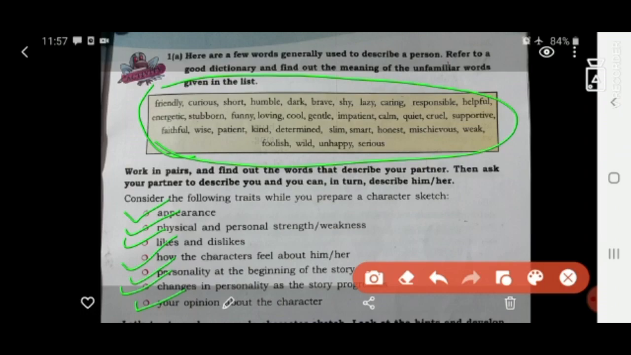Okay? Now I will give you an example. How can we prepare the character sketch of a person? Now let's prepare the character sketch of a boy in your class, as an example. A boy. First, what are the features? First, appearance. Next, personal and physical strength and weakness. Third, likes and dislikes. Fourth, personality at the beginning. And next, personality at the end. And at last, your opinion. These are the features of preparing a character sketch.